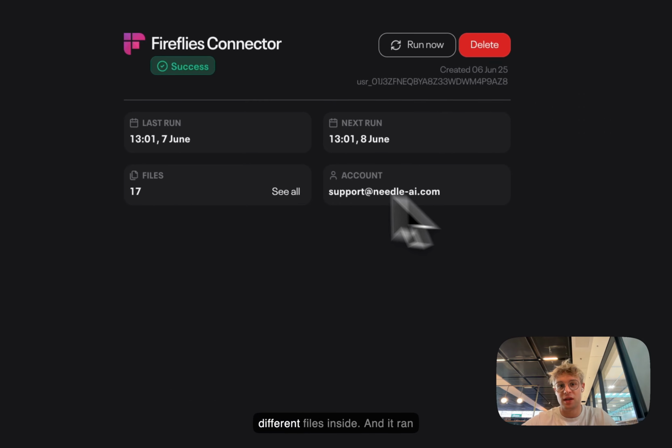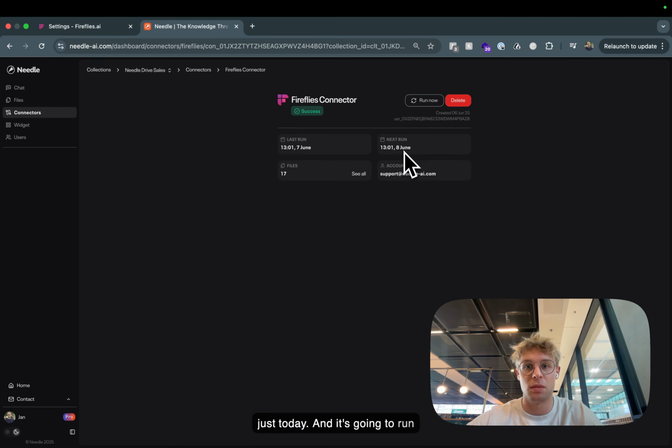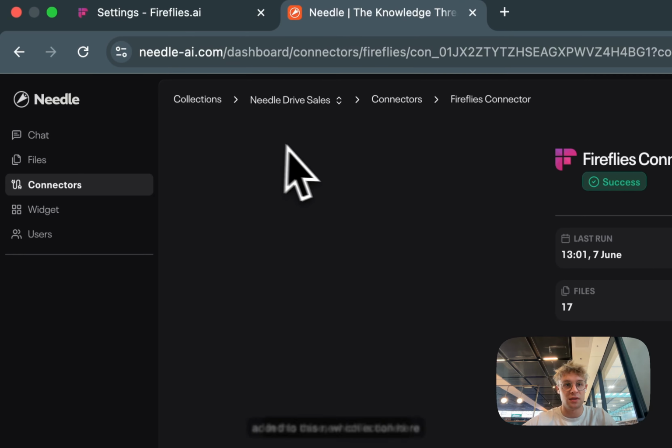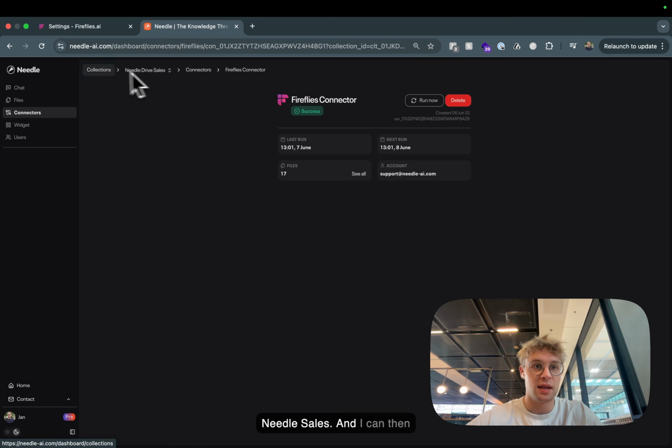So I have 17 different files inside, and it ran just today and it's going to run tomorrow again. I could trigger a manual rerun now, but that is not necessary. So I think a daily sync for this data is good. If you have 3 to 5 calls per day, this data is going to be added to this Needle collection, which is called Needle Sales. And I can then search this specific collection.